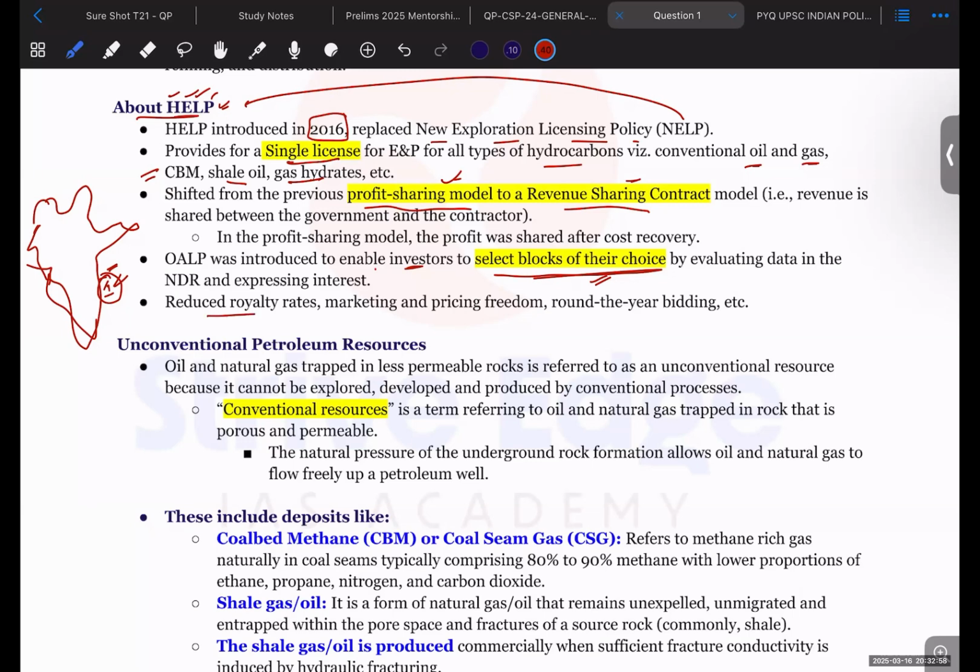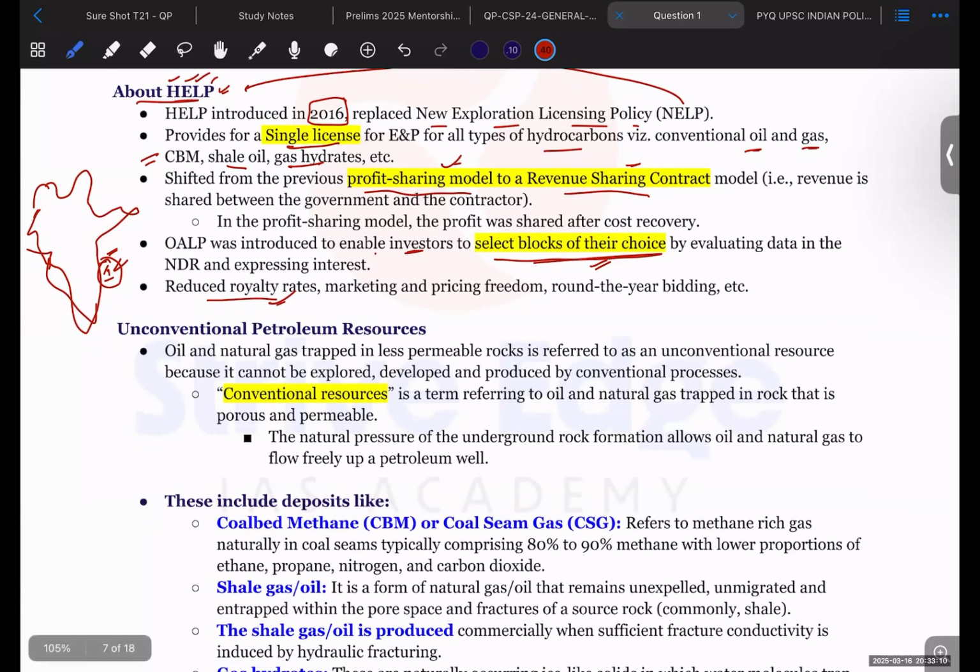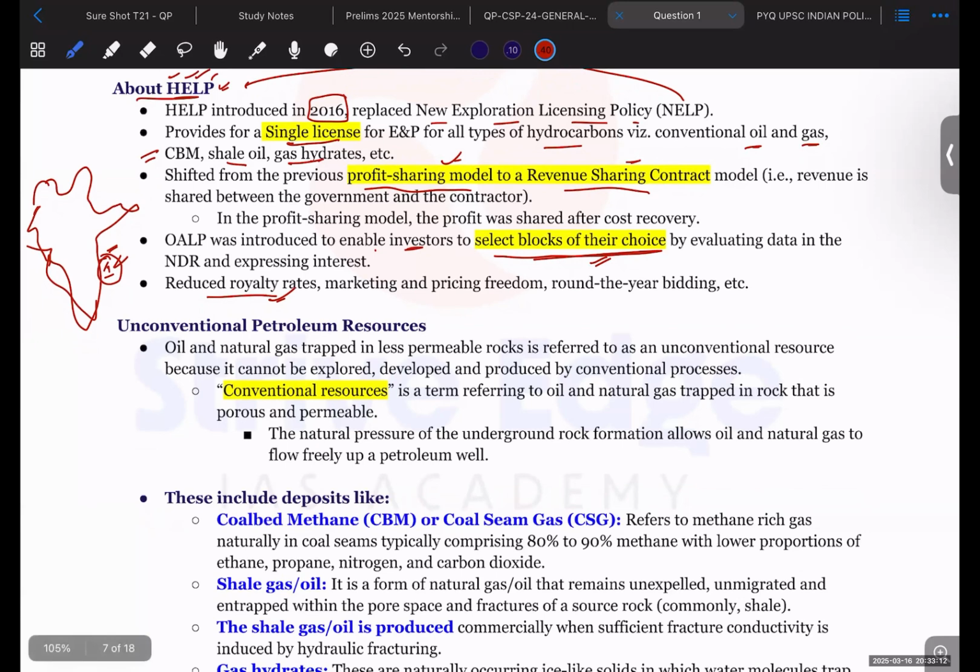Now, royalty rates are also reduced. In this policy, the royalty that is paid to the government of India is being reduced. Rates have been reduced in order to promote investor confidence. So these are some of the benefits of this HELP policy.